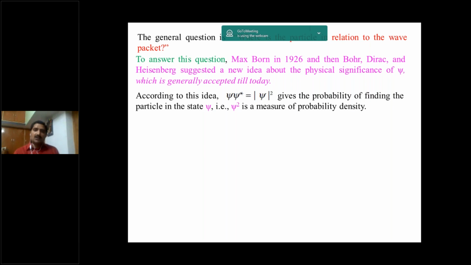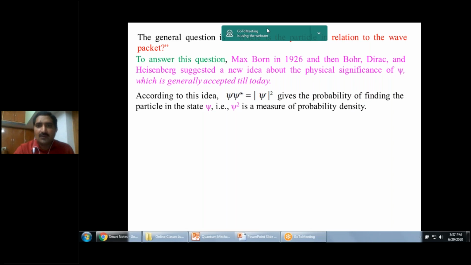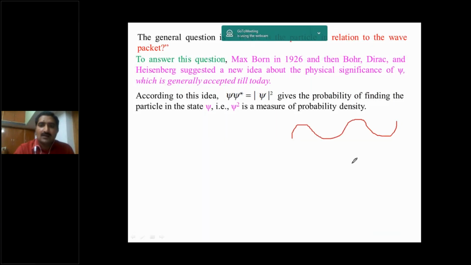For example, if you are taking a wave function psi, this is the wave. In that wave, if here is the particle, you want to find where it is located. We apply this function psi star psi, which is equal to modulus of psi square. What is modulus of psi square?